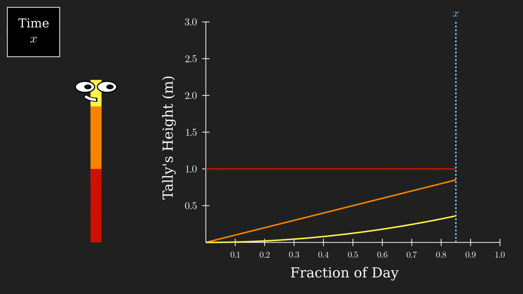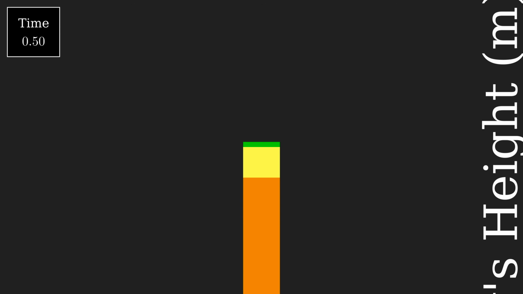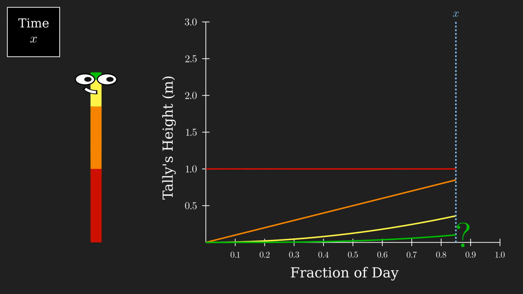Now, we have a pretty good approximation of Tally's height at any point during the day. She has some amount of initial red mass, some amount of orange mass, orange of x, that was generated from the red mass, and some amount of yellow mass, yellow of x, that was generated from the orange mass. However, when bits of yellow mass are generated, they produce new mass, which will color green. Our next task will be calculating the total green mass produced after x amount of the day has passed. You may see where this is going.